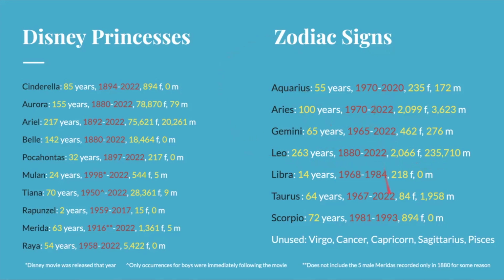But most of these have had data for the last couple of years, except for Libra, which never seemed to be that popular, and Scorpio, and Aquarius, which only went to 2020, but still. And the zodiac signs that never showed up were Virgo, Cancer, Capricorn, Sagittarius, and Pisces.